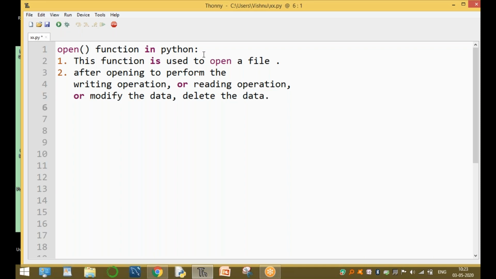The main purpose of the open function is to open a file. After opening, if you want to perform the writing operation, use writing. If you want to read the data from the file, reading. If you want to modify any existing data, modify. If you want to delete the existing data, it is possible also. These operations are possible.